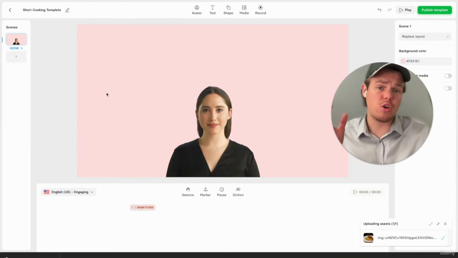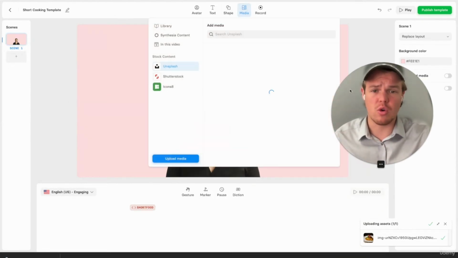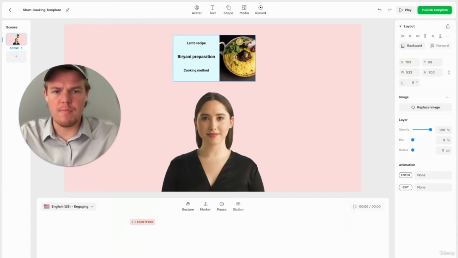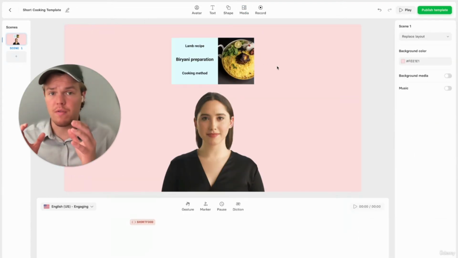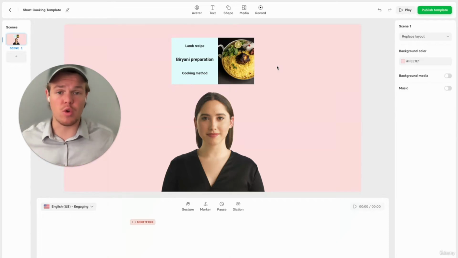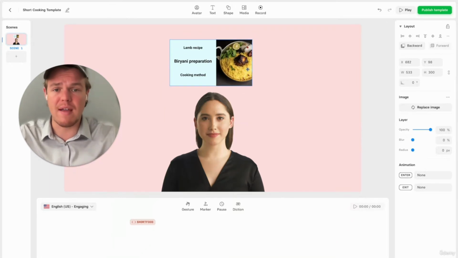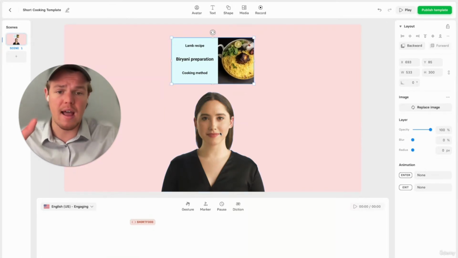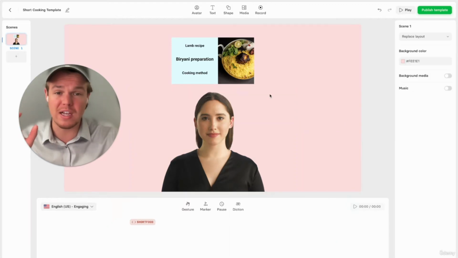To do so, make sure you download that example thumbnail that you have previously from your Zap, and then let's go ahead and just go to media, upload media. All right, perfect. So we have the thumbnail here. It is important you grab the thumbnail download image from the template we created, because that's going to have the dimensions that are correct. So when you scale, you don't have to come back to this, it looks perfect. We're going to have the thumbnail at the top. Then we're going to have the AI avatar talk about that little short script we created. But overall, that's all you really need to do for your shorts version of this content.